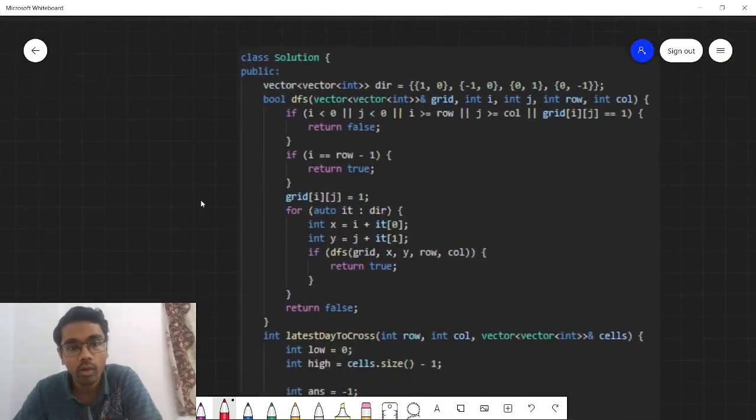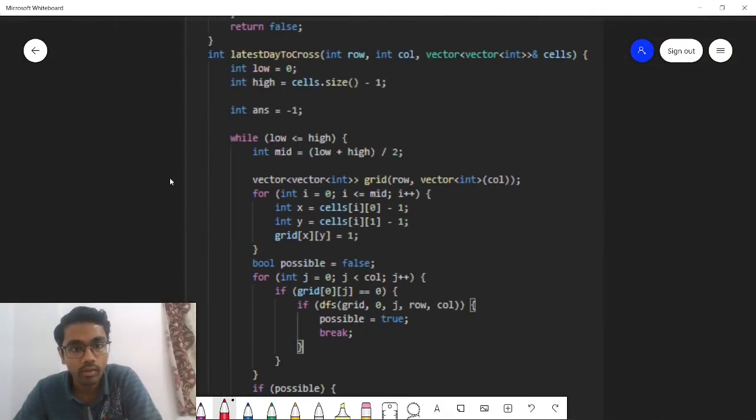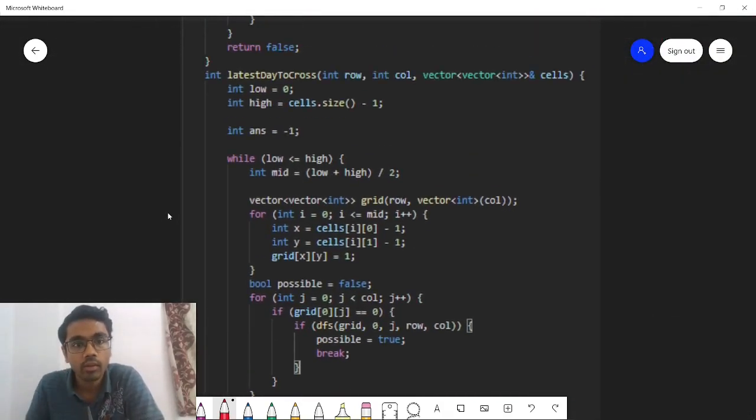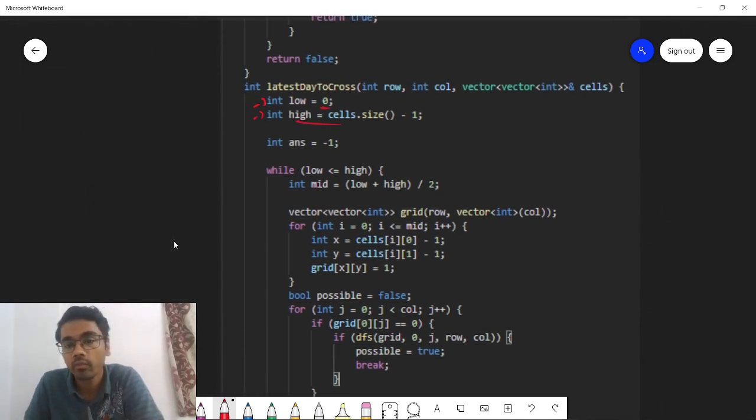Let us see the code now, how we can code this thing entirely. So this is the code. So first we are initializing the low and high pointer, low pointer to 0 and high pointer to cells.size minus 1, because we are applying binary search on the cells array or the cells vector. Let us take the answer variable as initially minus 1. Now I don't think there is a case of minus 1, but still let us initialize it with minus 1.